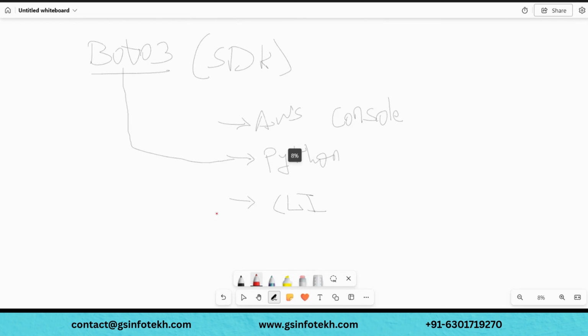Can you repeat this topic again, sir? Yeah, yeah. So you know how to log in to an AWS account, right? And search for the Lambda service, search for an S3 bucket, create a Lambda function, all that stuff, right? So basically, that's the console way, meaning you have a browser where you log in and do the stuff. Clear till here?